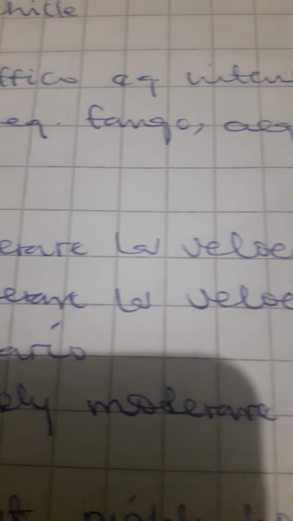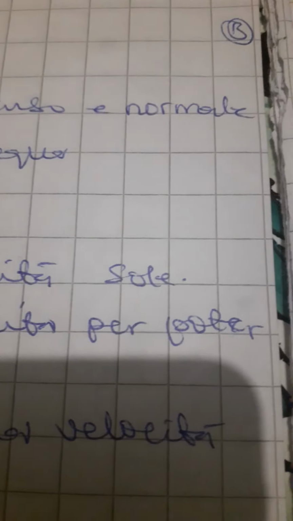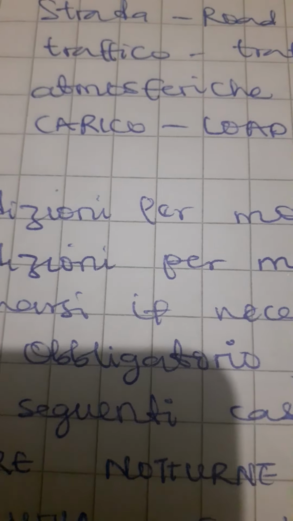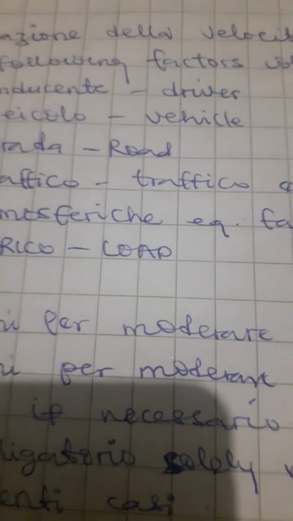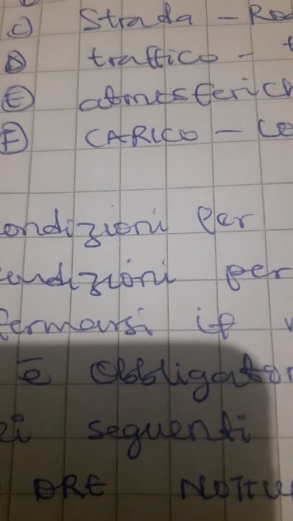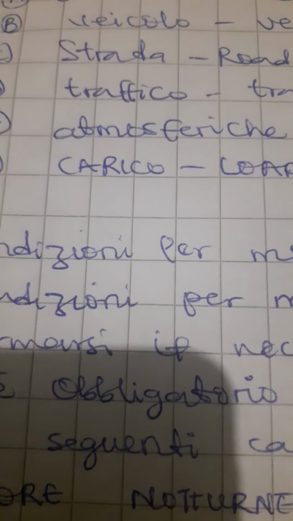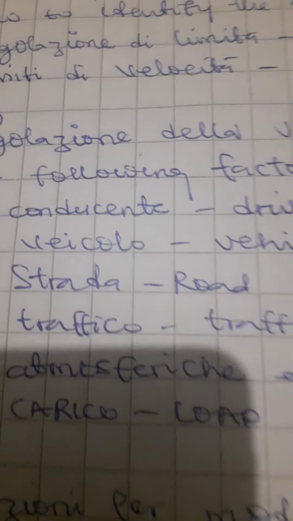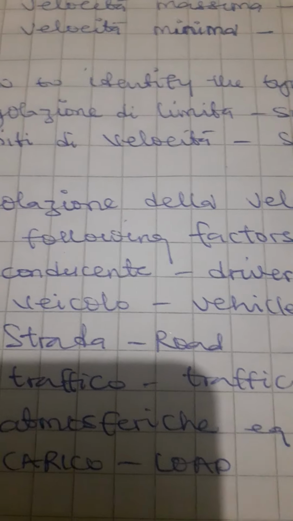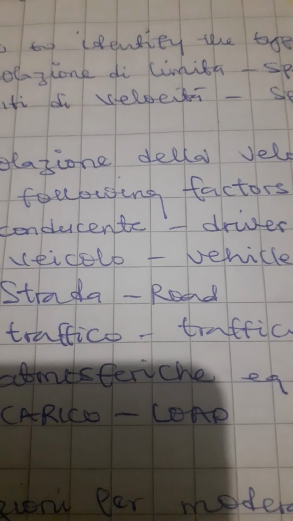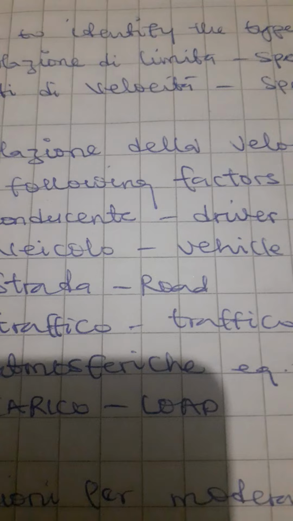Then number 5 is talking about condizione per moderare la velocità per poter fermarsi se necessario. What number 4 and number 5 are talking about is to let us know that there are conditions or situations where we are expected to moderate our speed, that is to reduce our speed, to make sure that the speed at which we are going is not too high, and not too low.